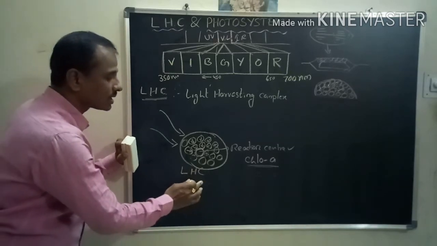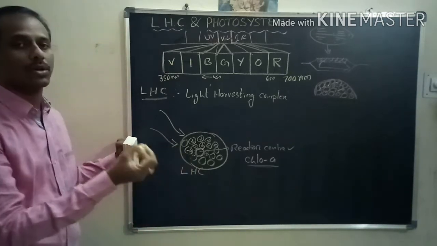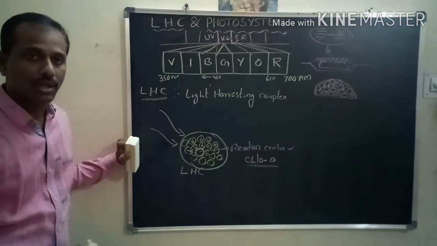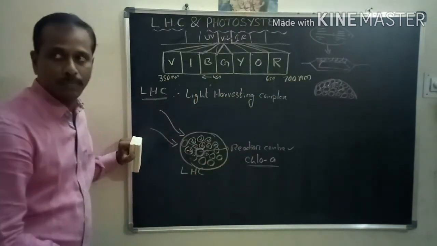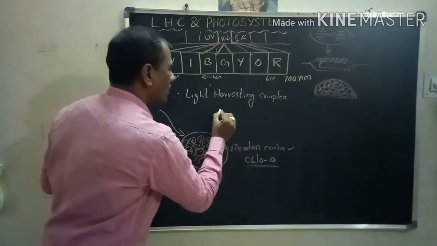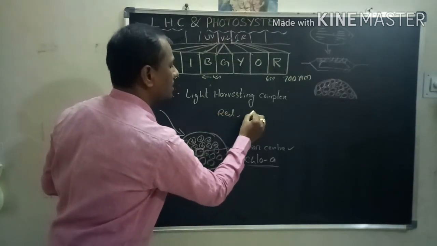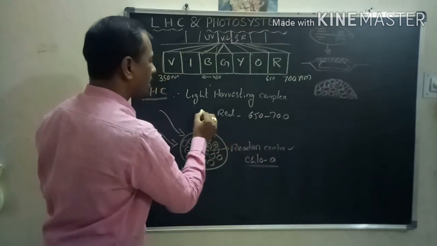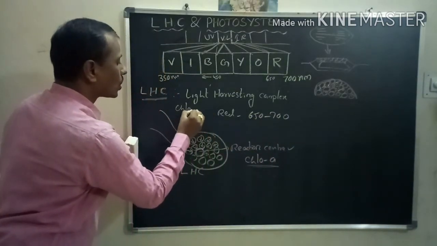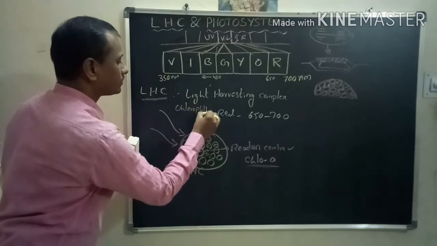The light harvesting complex helps in the trapping of light energy. It can receive different wavelengths of light. The wavelength of red light, 650 to 700, is received by the chlorophylls.